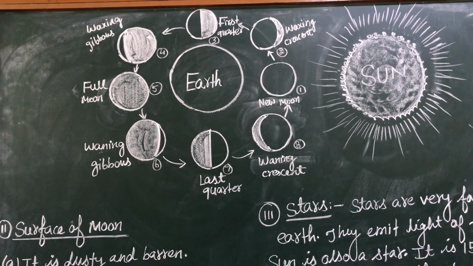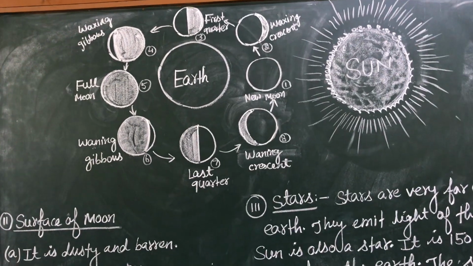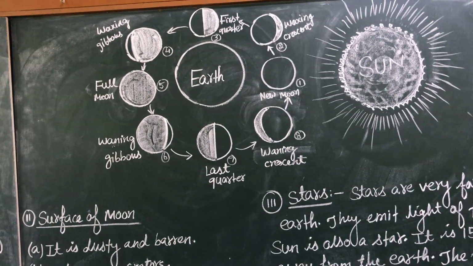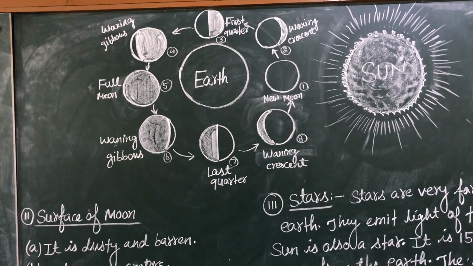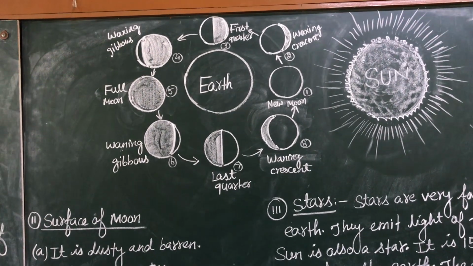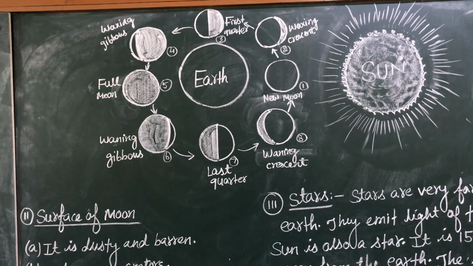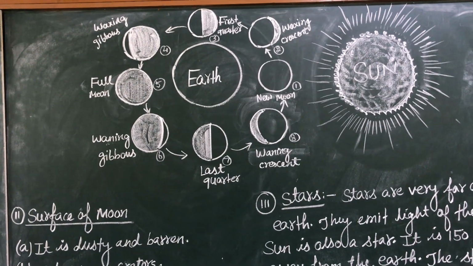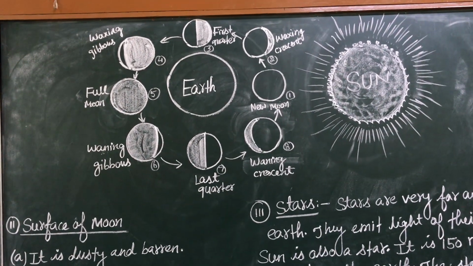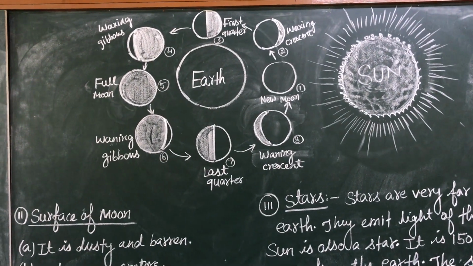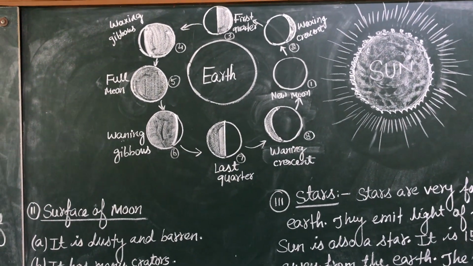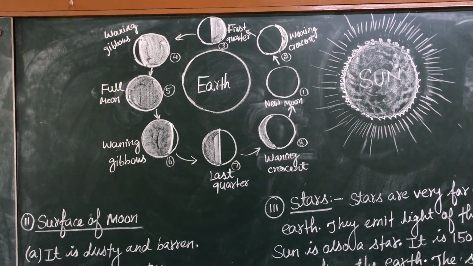We know, children, that the moon is a non-luminous object. It does not emit its own light. It reflects the light of the sun, and the phases are an illusion. This illusion is seen due to the reflection of the light received by the moon onto the surface of the earth. So this is about the phases of the moon.